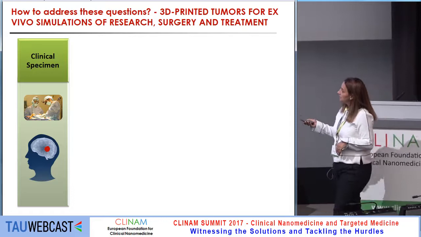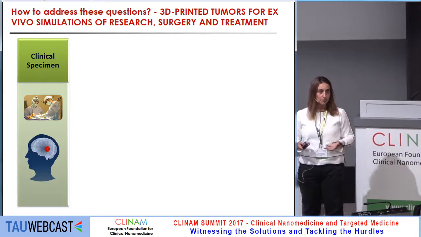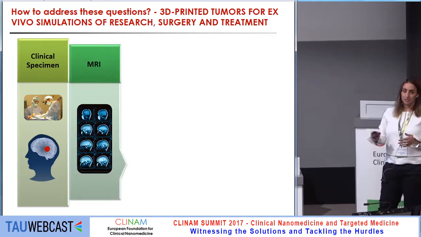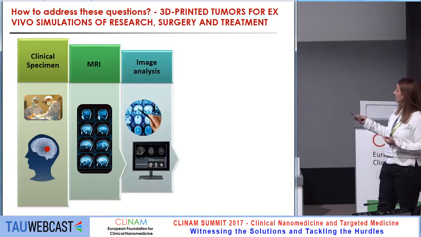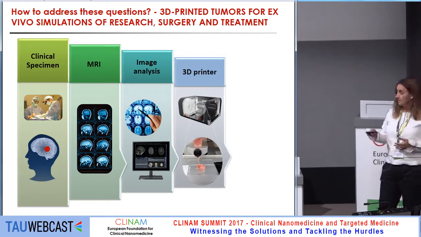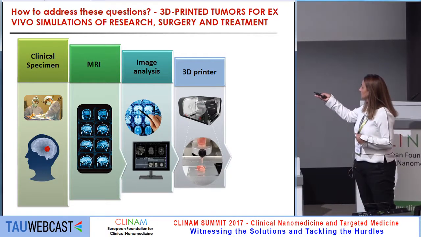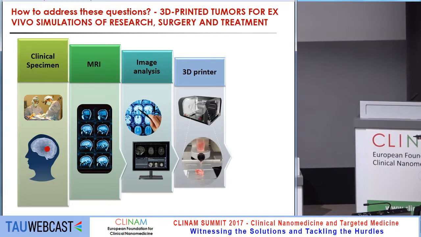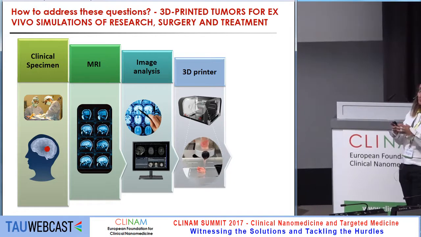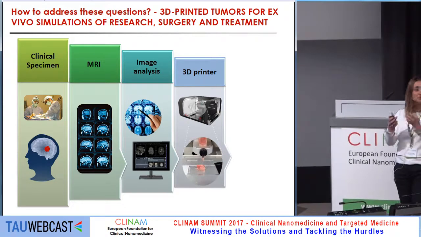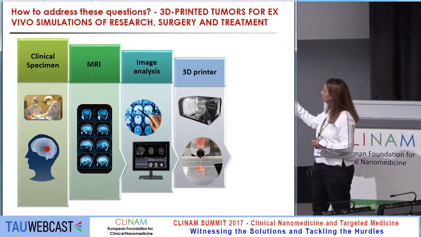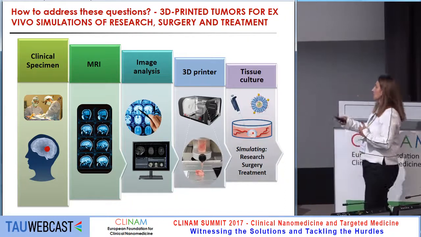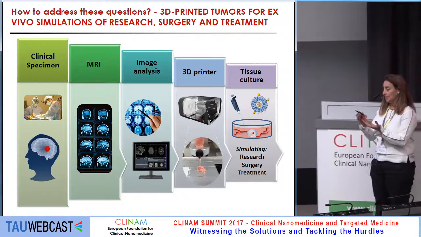We start by getting notification from the neurosurgeon that there is a surgery coming up, then getting the MRI or CT slides, doing the image analysis, and then 3D printing the tumor, recreating the tumor as we did here. This is a bit of a sickly joke of the chemical engineer working on this project. She made an ear. Some of you might remember the ear from Bob Langer. Now she made the tumor ear. The red is the mCherry labeled cells. So we can now have 100 mini tumors that are similar to the original tumor that was in the patient.